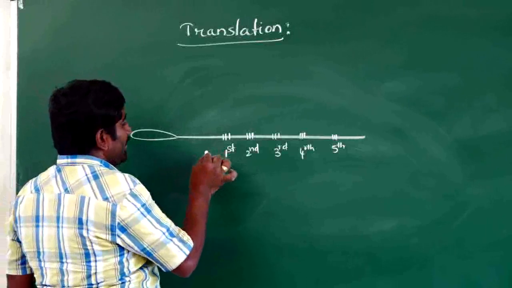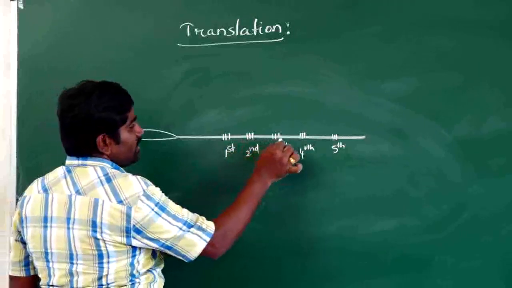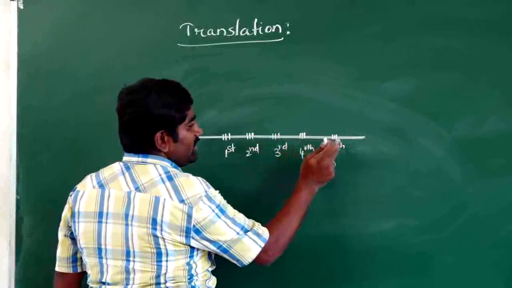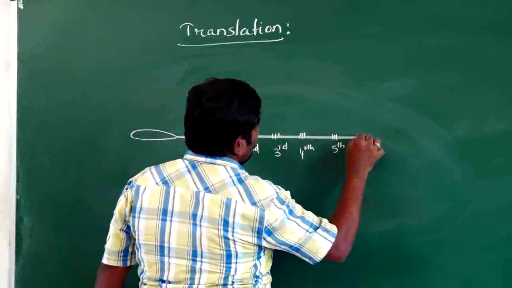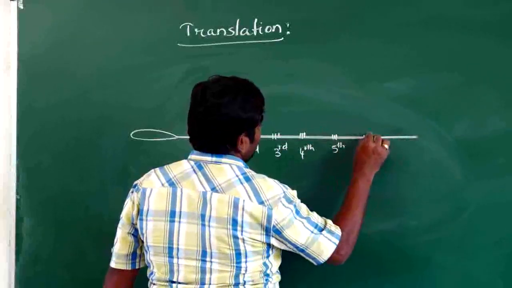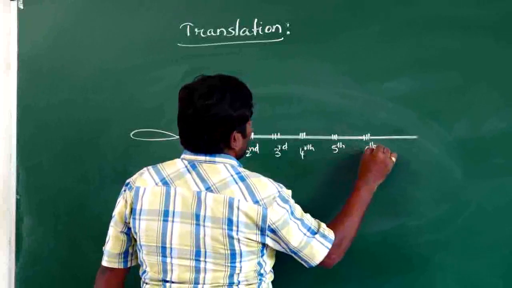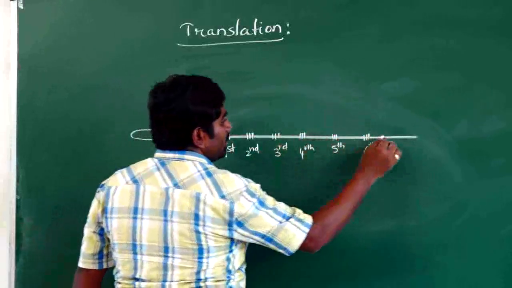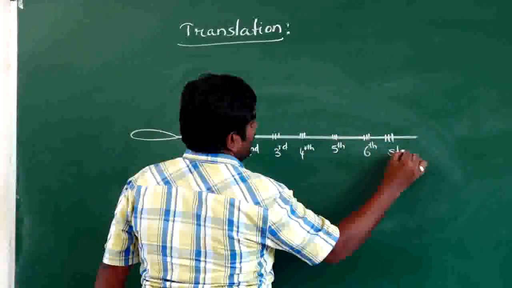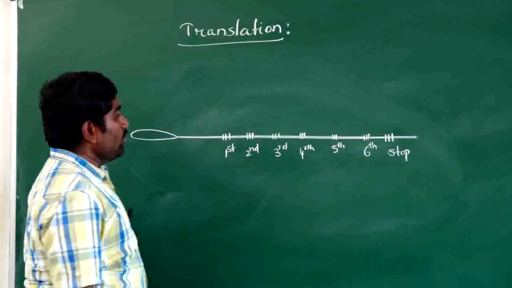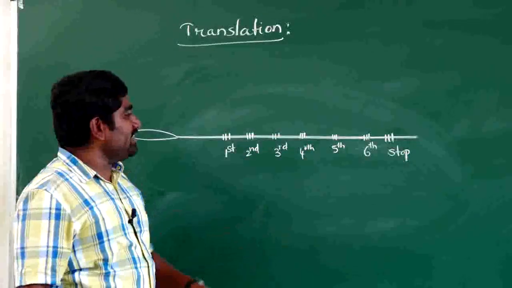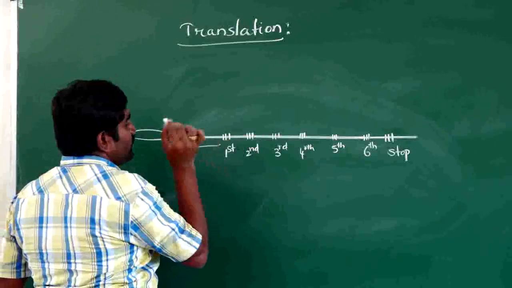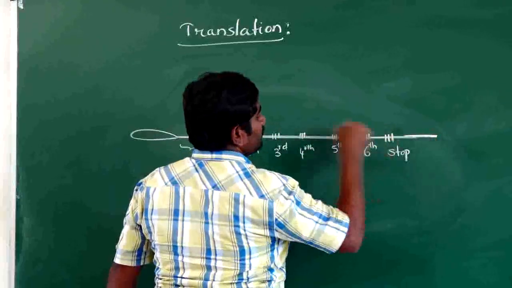This is mRNA. This is first codon, second codon, third codon, fourth codon, fifth codon, and continuing, for example, this is sixth codon. Let us consider this mRNA contains only 6 codons and this is the stop codon. This part is UTR and this part is UTR.